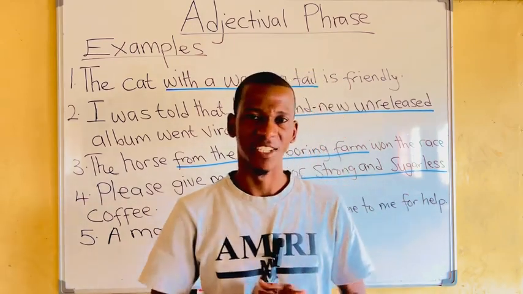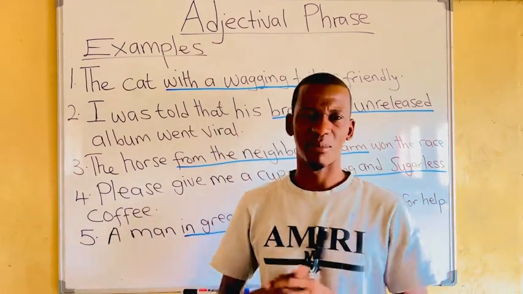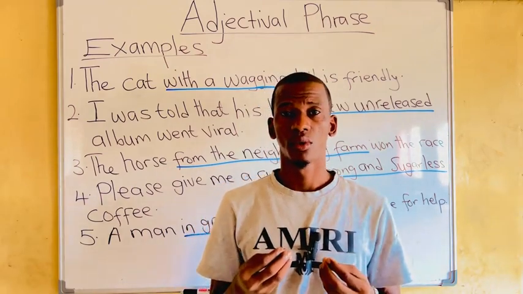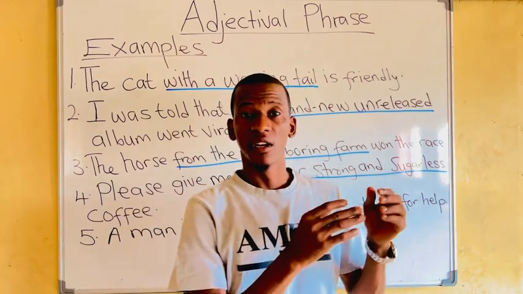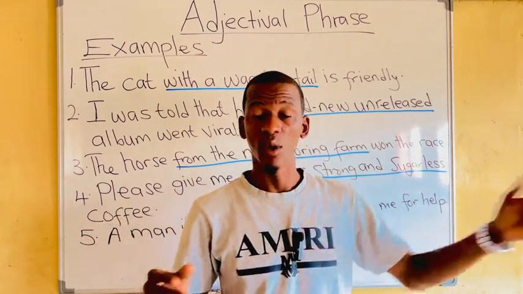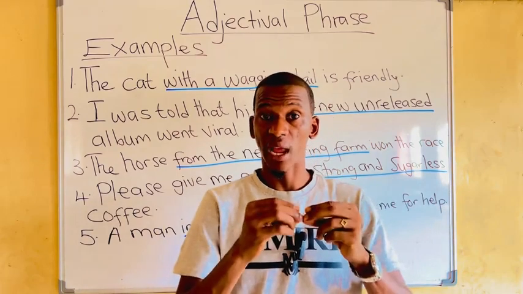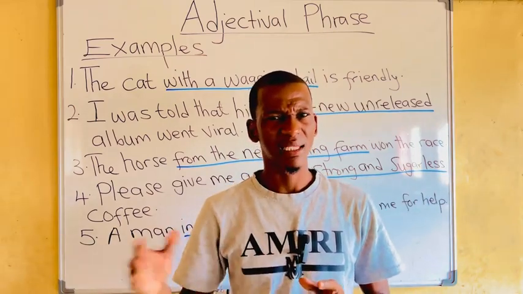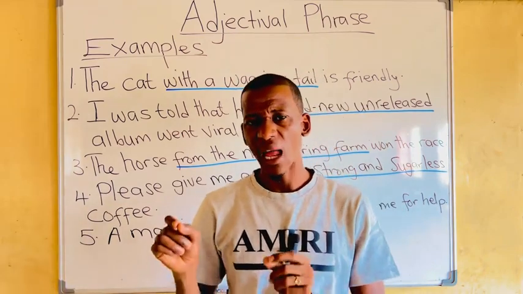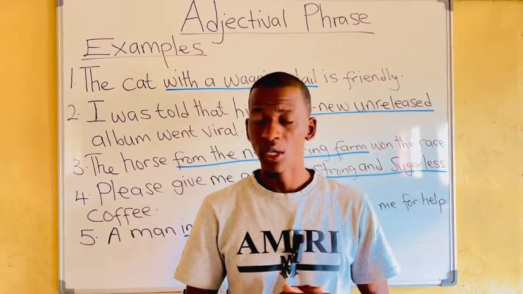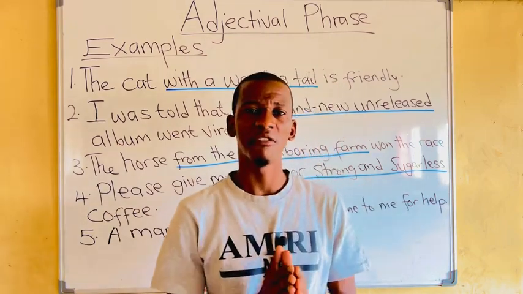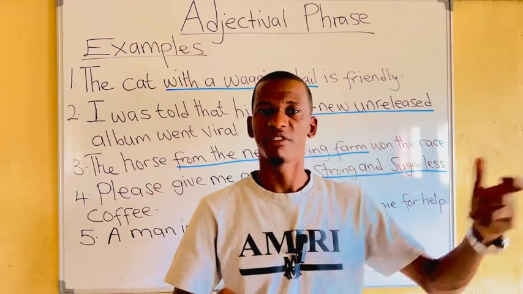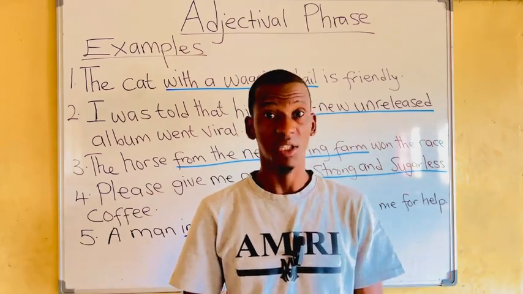But before we get started, before we talk about these examples, somebody asked me a question. Is it possible to have the words on the line before the noun? Meaning you have the words on the line first, then the noun comes after. Remember in our last lesson, we have the noun before the words on the line. So the person is asking, is it possible to have an adjectival phrase whereby the words on the line come first before the noun? Yes, it is possible.